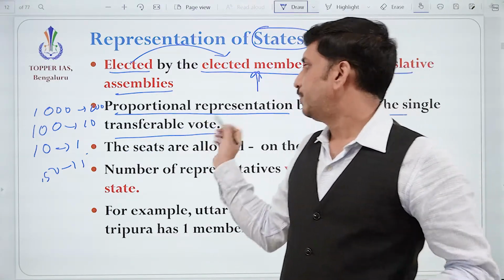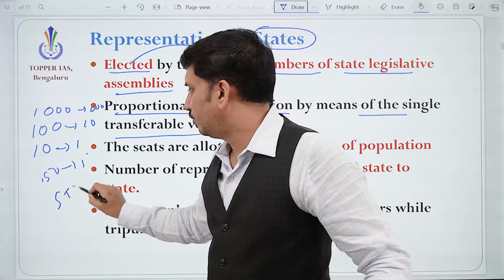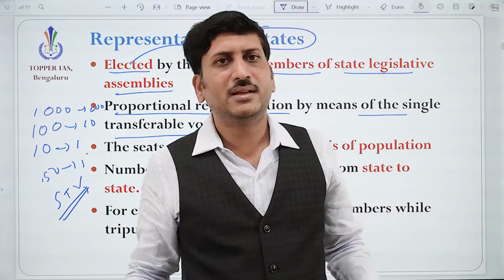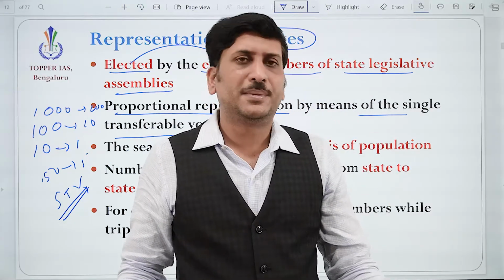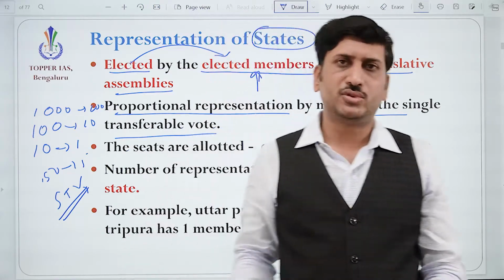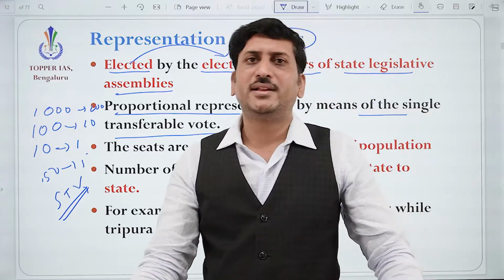Okay. Anyway, proportional representation by means of single transferable vote. Because an MLA may be representing 5 lakh people in his constituency, another person may be representing 6 lakh or 10 lakh population in his constituency. So here that person is going to vote, right?